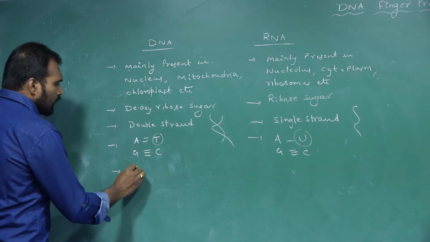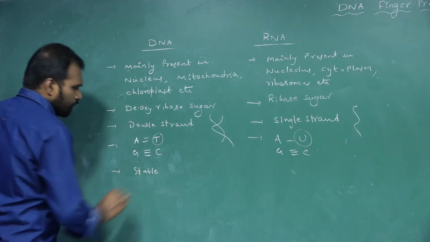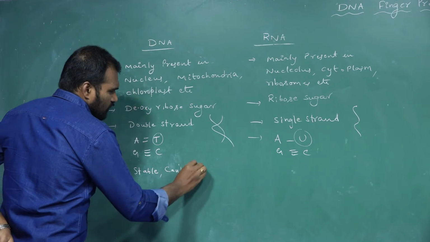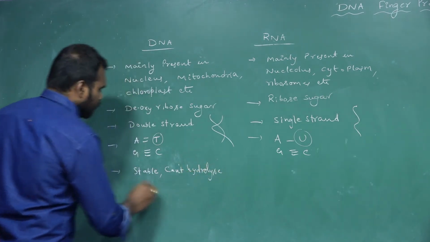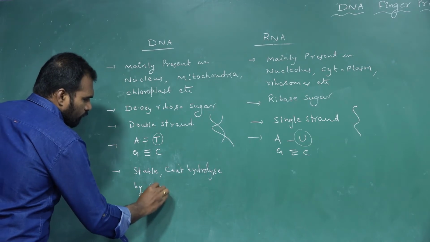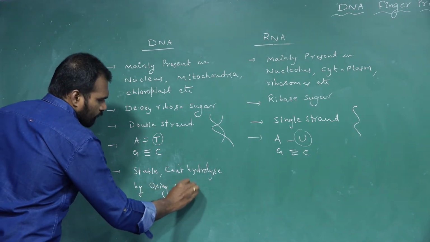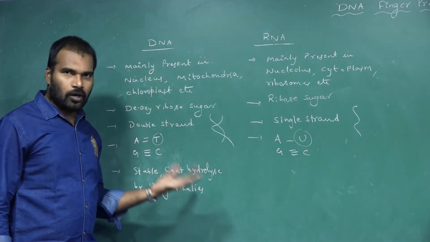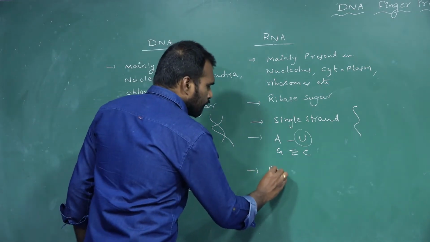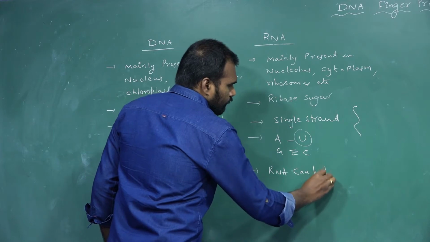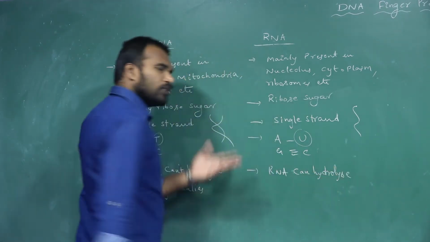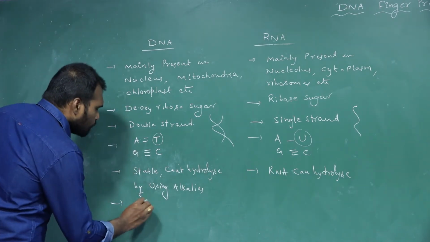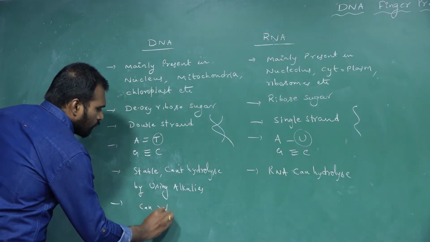Next one, DNA is generally stable and cannot be hydrolyzed by using alkalis. We cannot easily hydrolyze this DNA. It's a highly stable nucleic acid. Whereas RNA can be hydrolyzed by using alkalis.